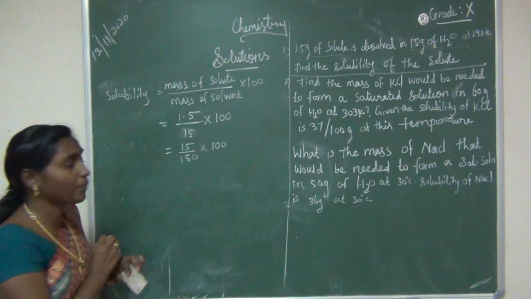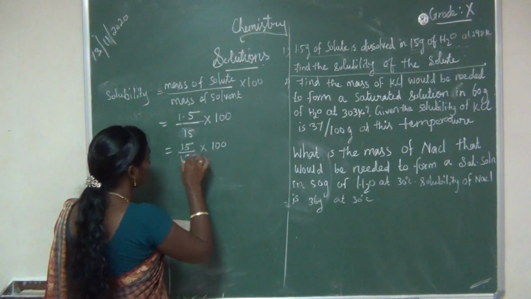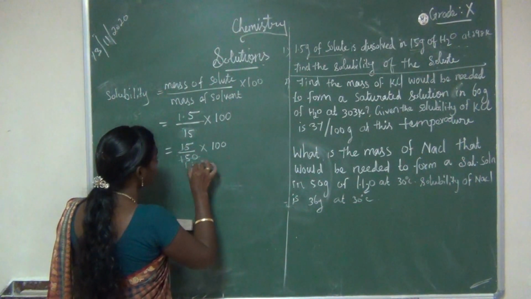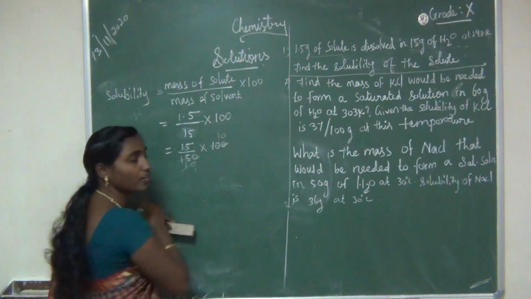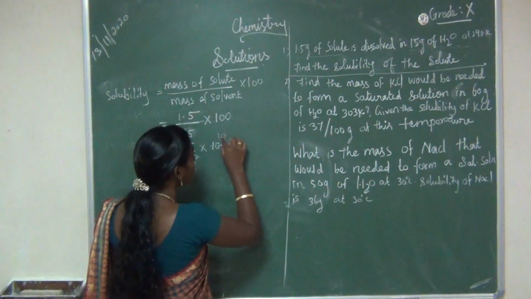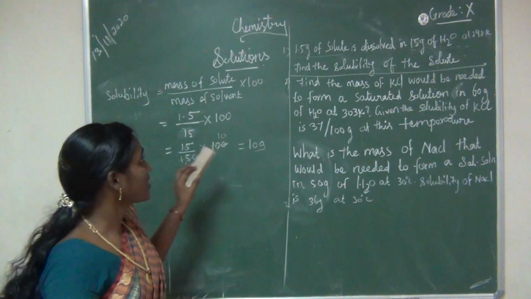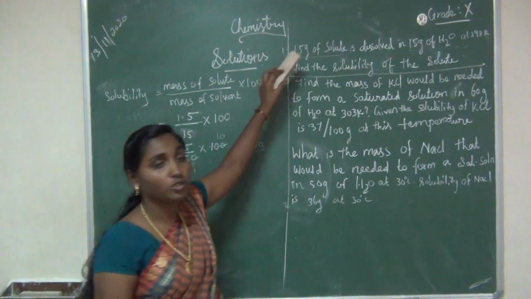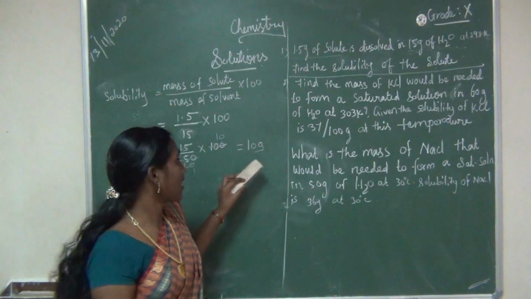Cancelling, we will get the answer 10 gram. Have you understood? So what is the solubility of the solute? 10 gram.